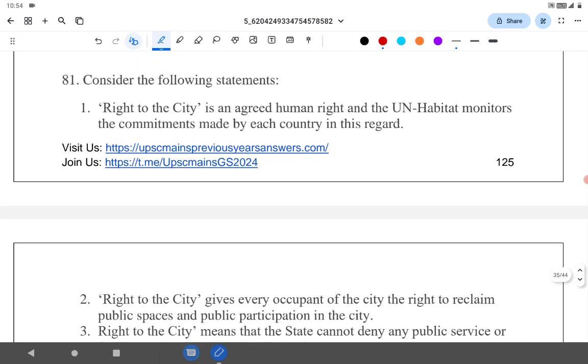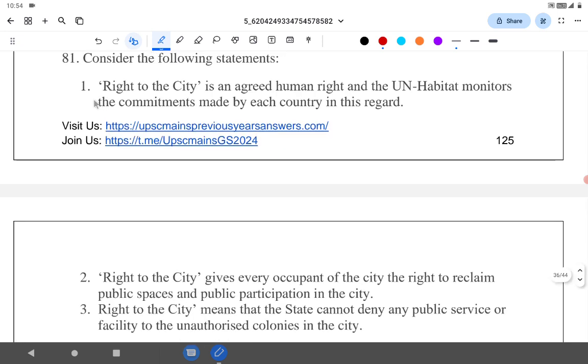Right to city is an agreed human right under United Nations Habitat, which monitors the commitment made by each country in this regard. Correct. The statement 1 is correct. Right to city gives every occupant of the city the right to reclaim public spaces and public participation in the city. 100%. See, both the statements, especially statement 2, is a very positive or general statement. There is nothing in the statement that makes it wrong or sounds absurd.